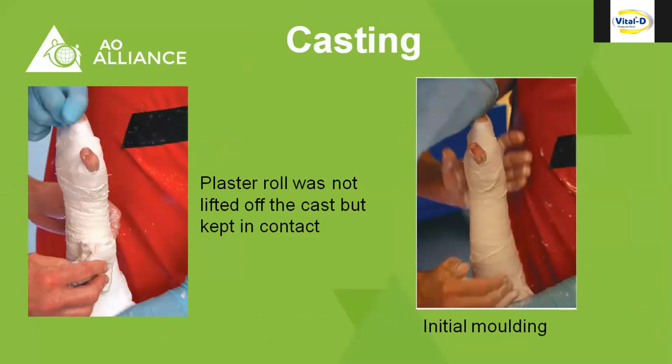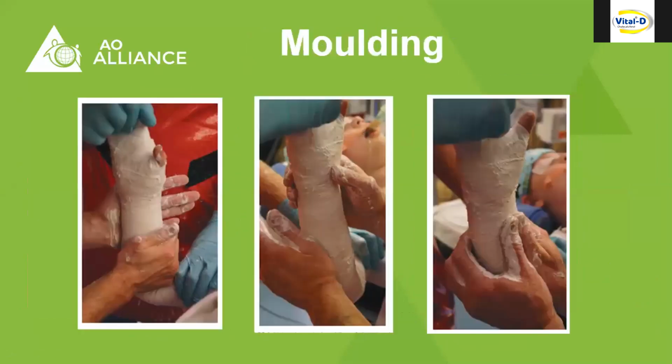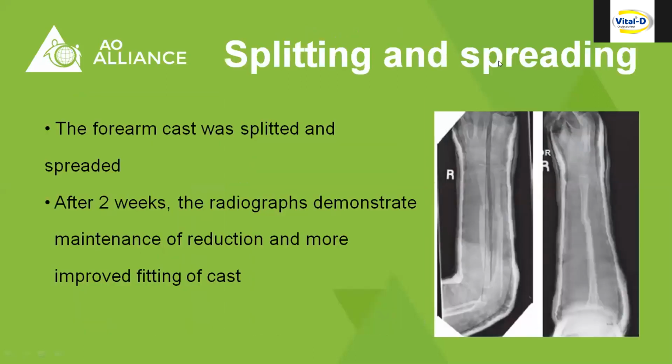At the time of casting, the plaster roll was not lifted off the cast but kept in contact, and initial molding was done side by side. Final molding was done by using the palm of the surgeon. Interosseous molding was done by using the thumb of the surgeon. The plaster was split and spread to reduce the pressure.